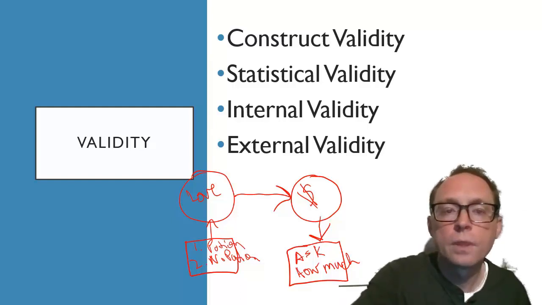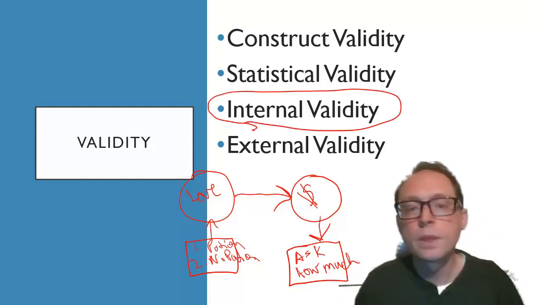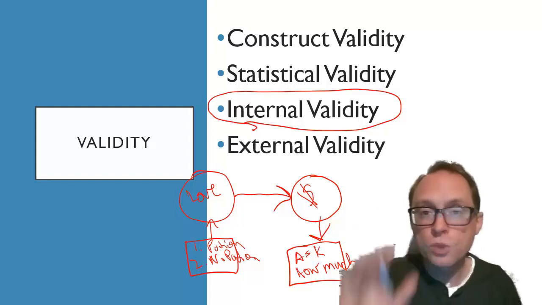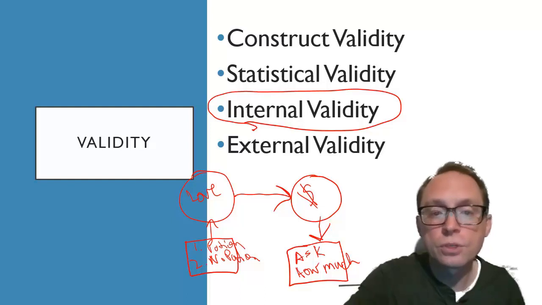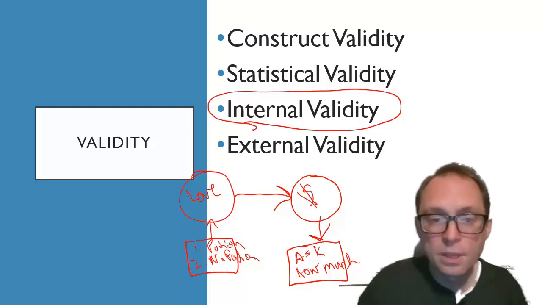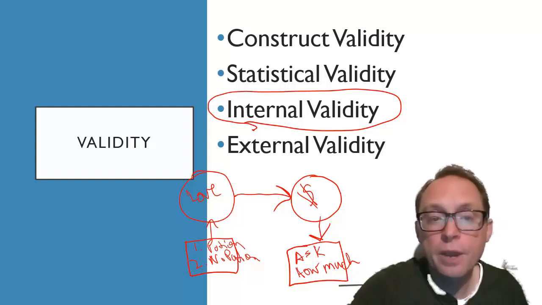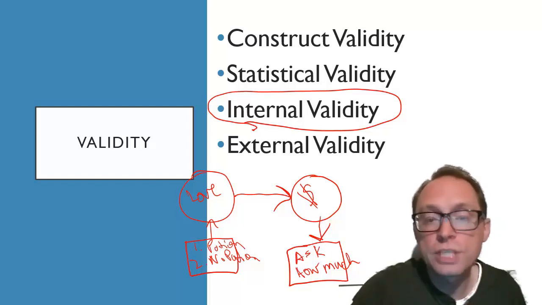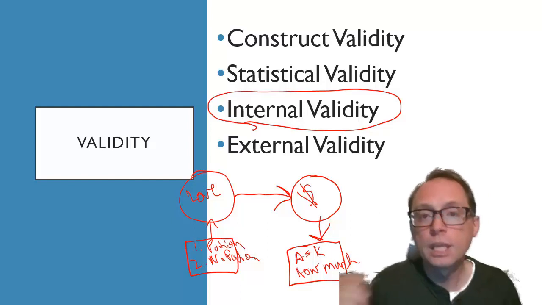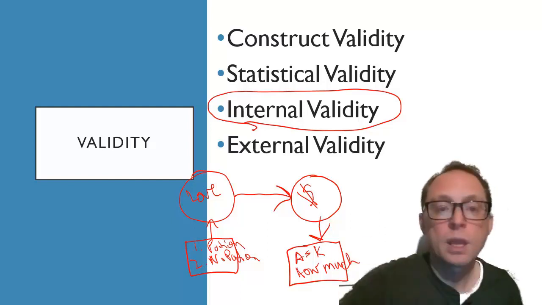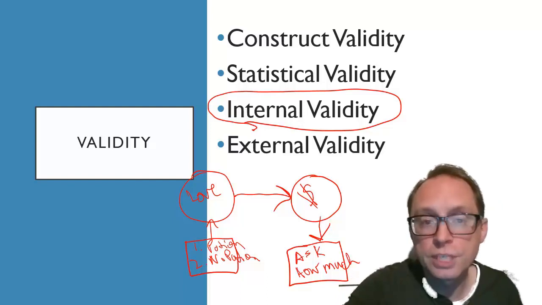Internal validity. So internal validity, instead of looking at the connection between circles and squares, that's what construct validity does. Internal validity looks at the connection between circle and circle. So we're looking for internal validity. We're saying, hey, does love really cause the change in the money behavior? Or is it something else? Is it love? Is the hypothesized independent variable causing the change in the dependent variable? Or is something else causing the change in the dependent variable? Internal validity means internal to the experiment. Is it the independent variable that's actually causing the change in the dependent variable?